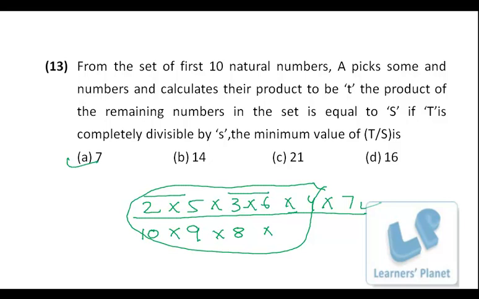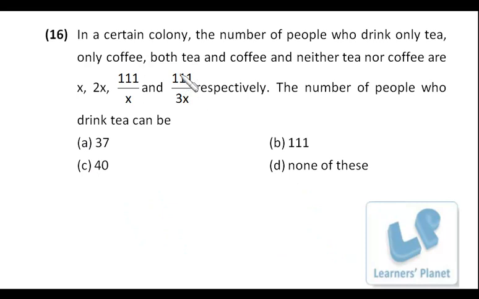I hope you are clear. In a certain colony, the number of people who drink only tea, only coffee, both tea and coffee, and neither tea nor coffee are given respectively. The number of people who drink tea.